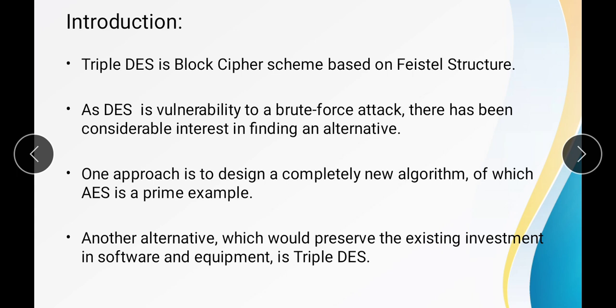Now, as DES is vulnerable to the brute force attack, there has been considerable interest in finding alternatives, and the alternatives we have already seen are AES, triple DES and RC5. So one of the approaches is triple DES, and the prime example is AES. So this is the introduction about the triple DES.